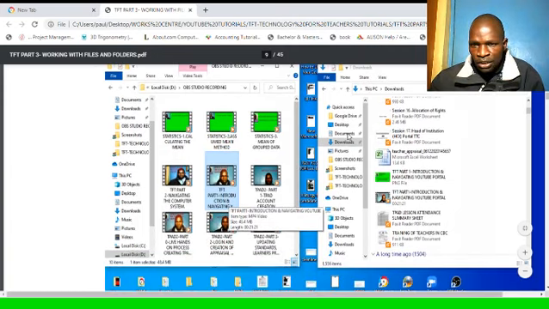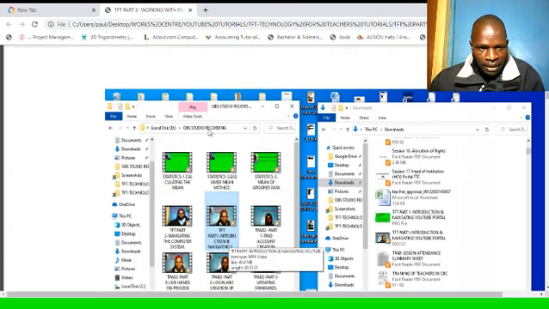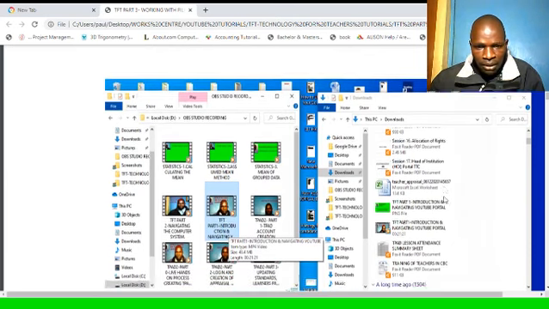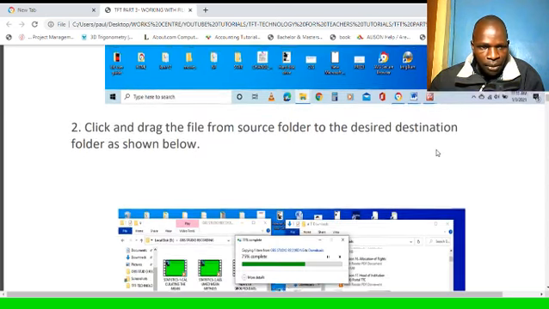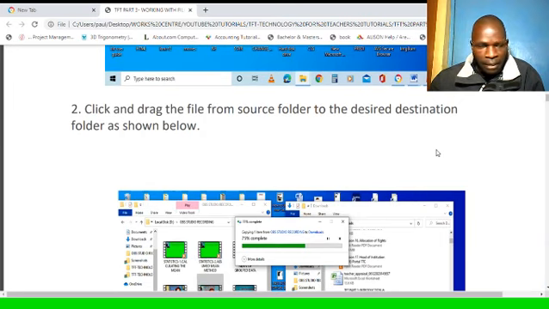So this is a screenshot of my desktop having the two folders open. There is this folder OBS Studio, and there's another folder here, downloads, and I want to move one of the files here, TFT part 1 file, to this other folder. After opening the two folders beside each other, click and drag the file from the source folder to the desired destination folder as shown below.